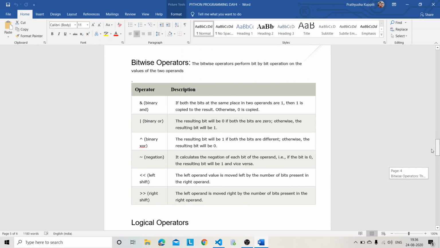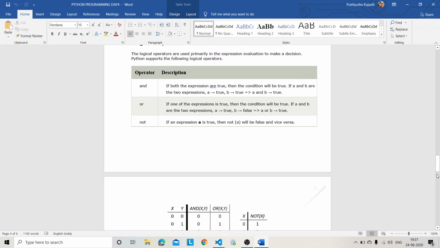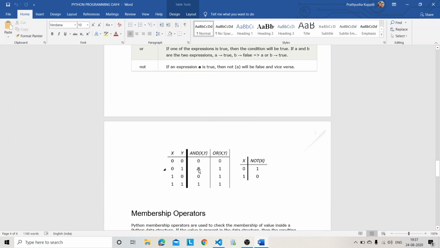And while coming to bitwise, it is also the same. Bitwise AND, bitwise OR, bitwise NOT. I mean, NOT is not there, sorry. Bitwise XOR. XOR is somewhat different: the output is true if both the bits are different. For example, one is 0 and the other is 1. See here, I have 1 and 1. Both belong to the same category, no? So if you perform bitwise XOR, you will get false.